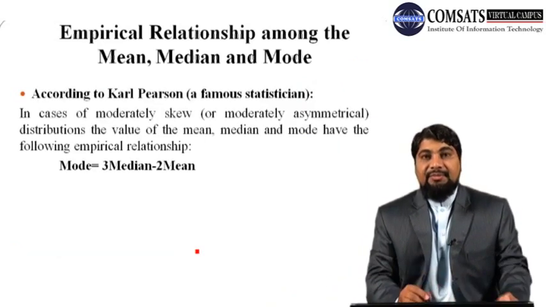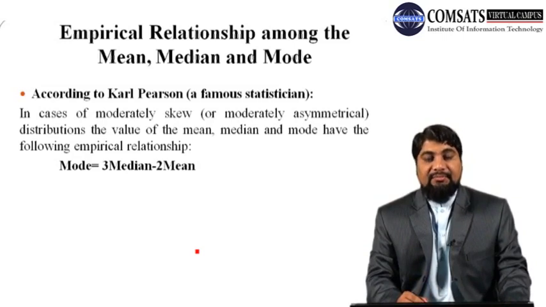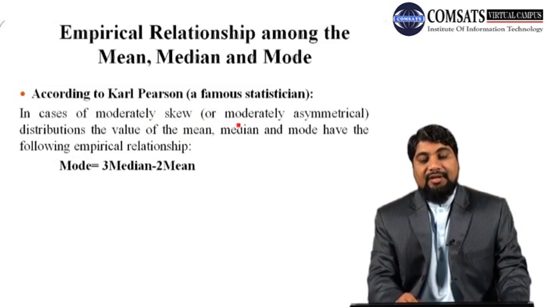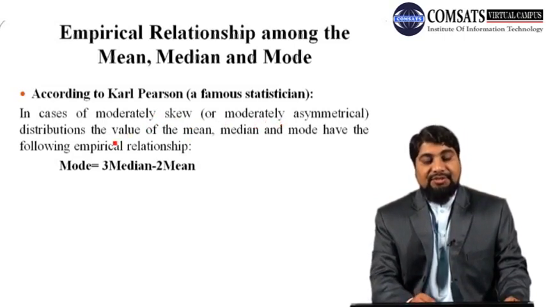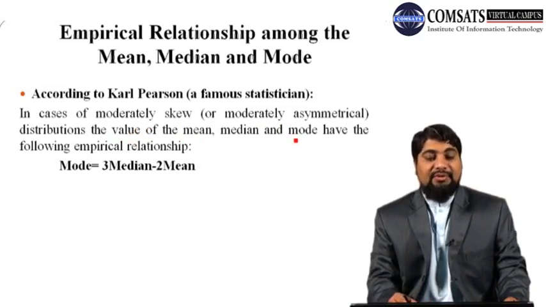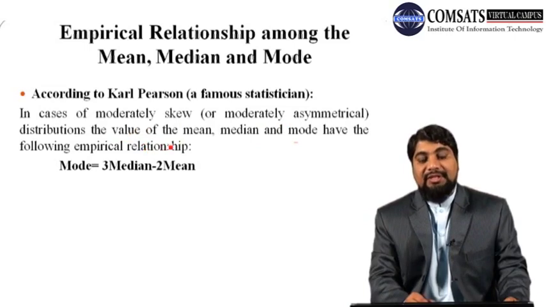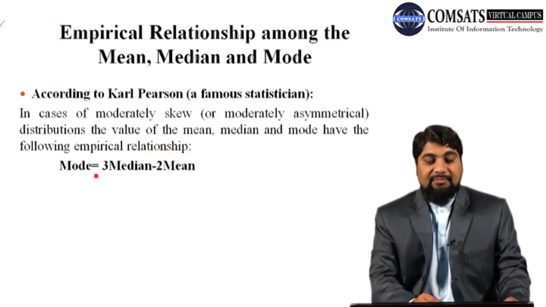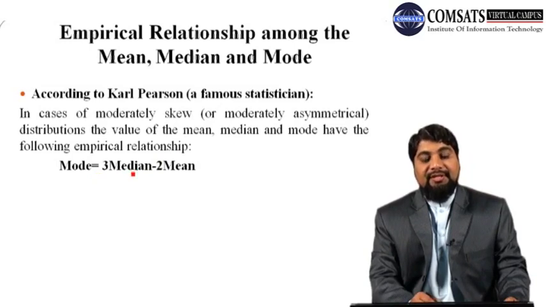So according to a famous statistician, Karl Pearson, in case of moderately skewed or we can say moderately asymmetrical distributions, the value of mean, median and mode have the following empirical relationship. So according to this relationship, mode is equal to 3 times median minus 2 times mean.